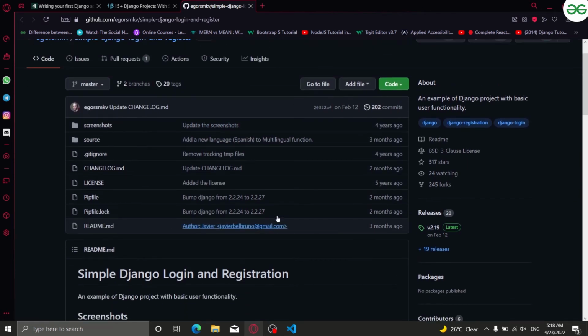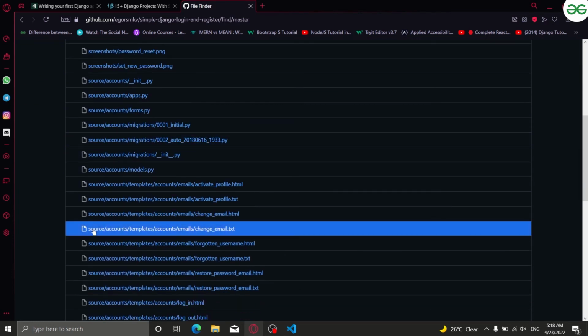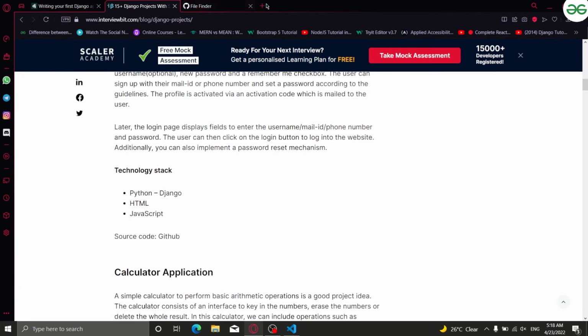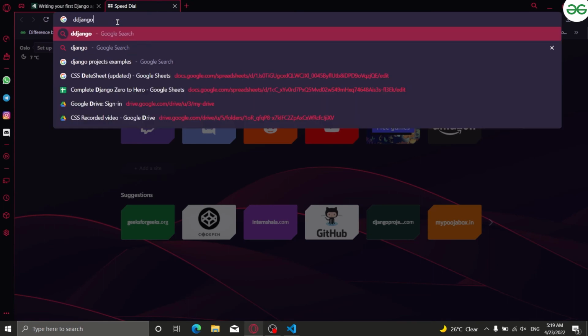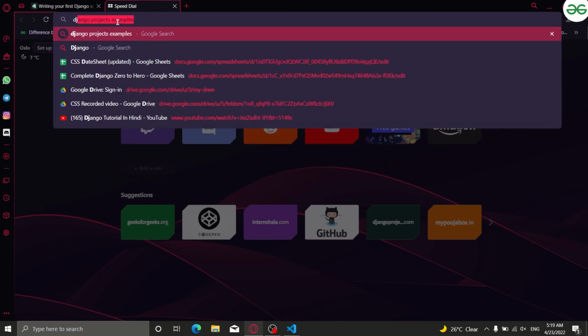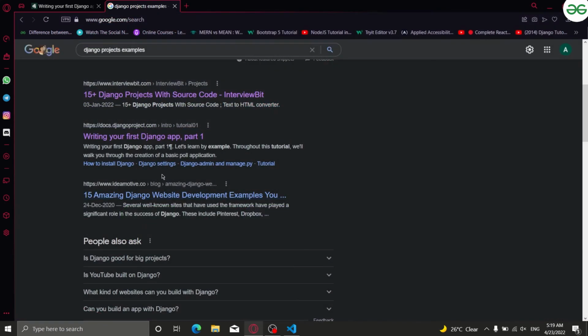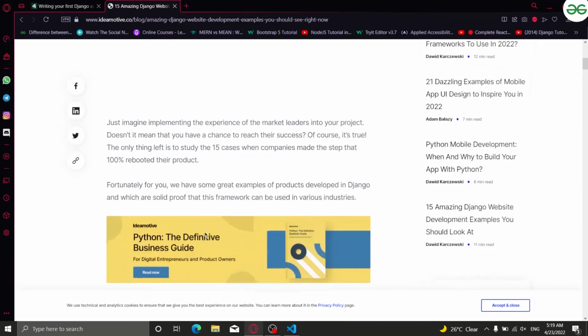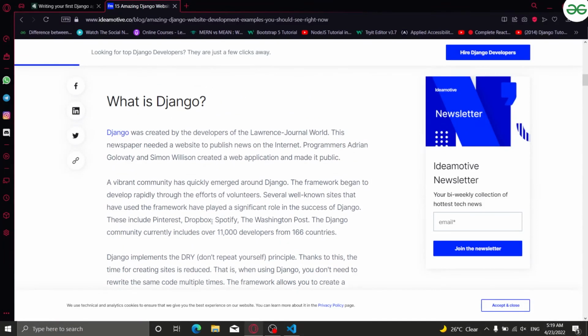Right, this is the code. Actually, we don't need the code. We just want to check the file. Leave it. Django projects. Let's check this one. Maybe it will have some projects to show, right? Because I just want to show you guys what Django can do. Here it's written that Django was created by developers of Lawrence Journal-World.